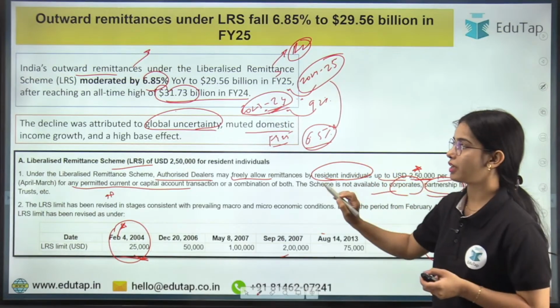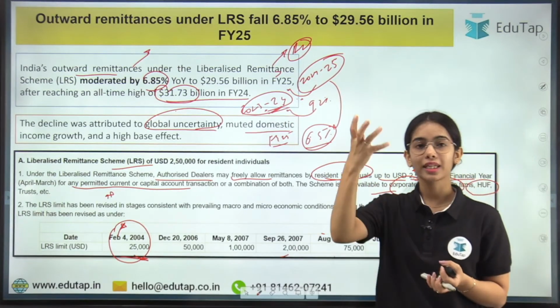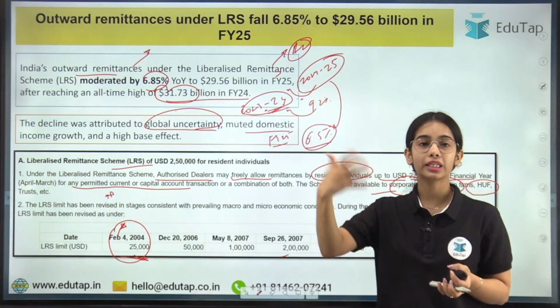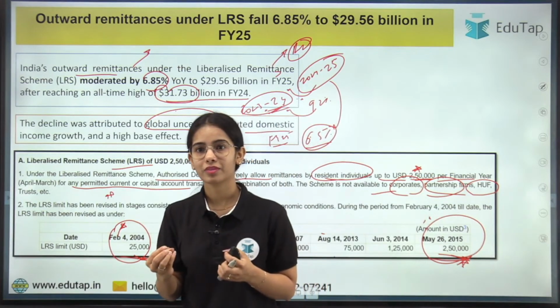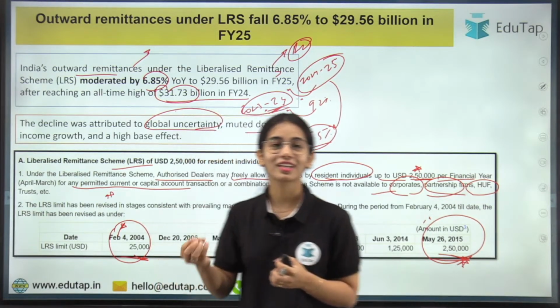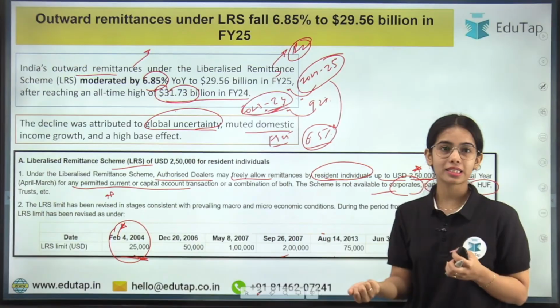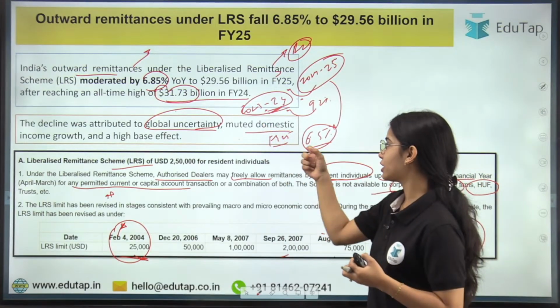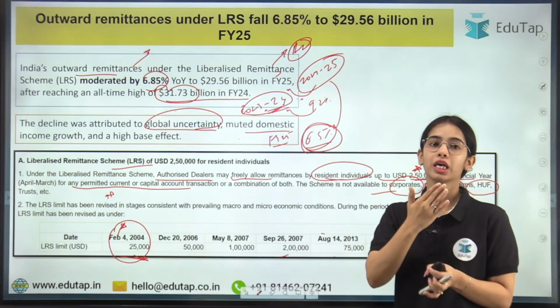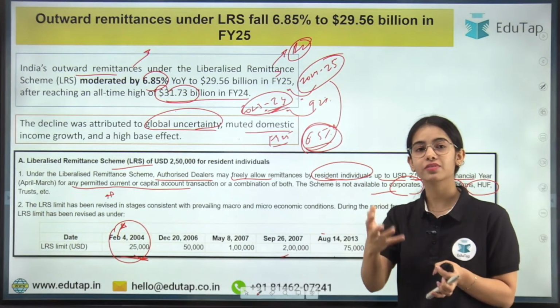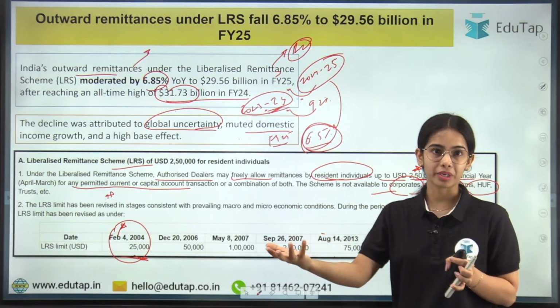If the growth rate is decreasing, the growth in income is also decreasing. Growth happened, but only by 6.5% in 2024-25. That's why it affected the outward remittances also.